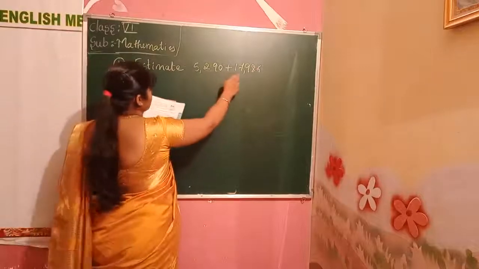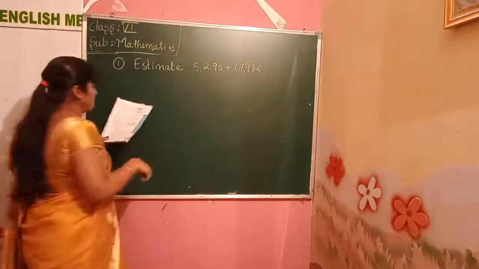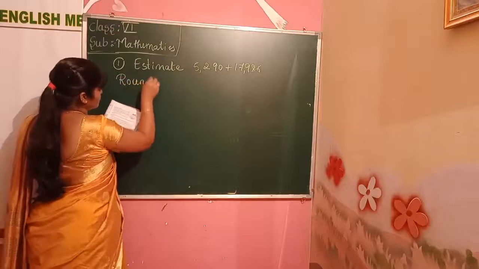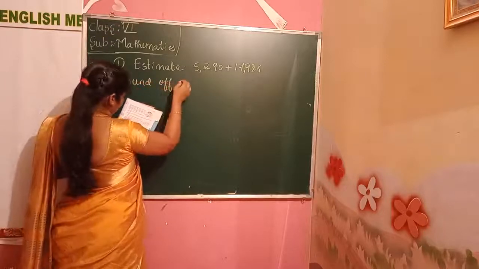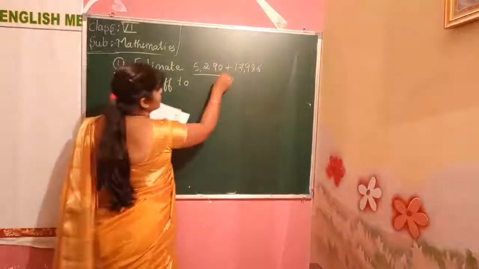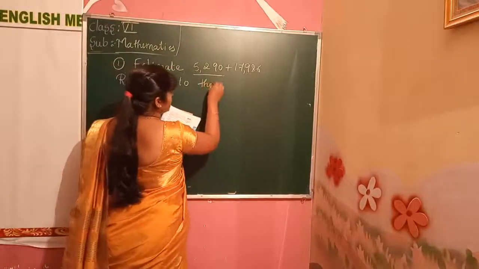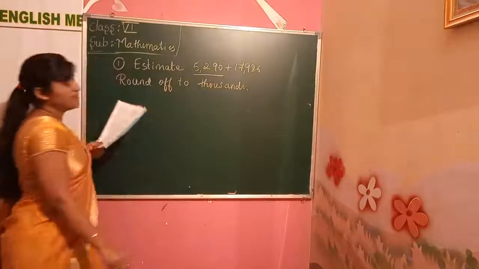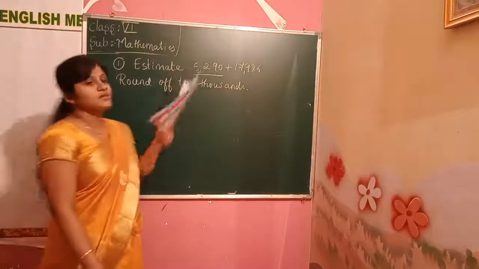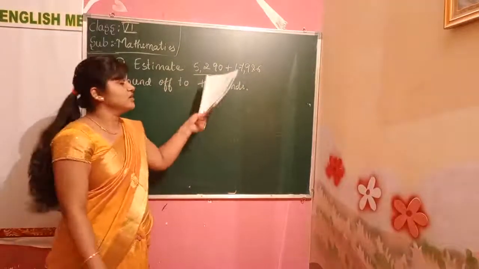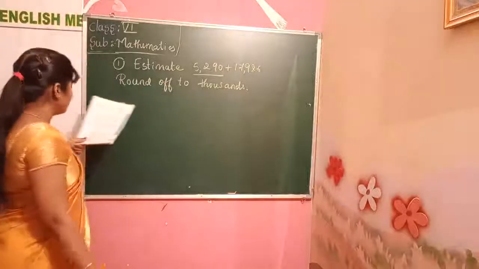So 17,000 is more than 5,290. So round off the numbers first. Round off to what? We have to round off to thousands because we have thousands numbers. We have to see the place. If it's hundreds, we round off to hundreds. If it's tens, we round off to tens. Here we have thousands, so we are rounding off to thousands.